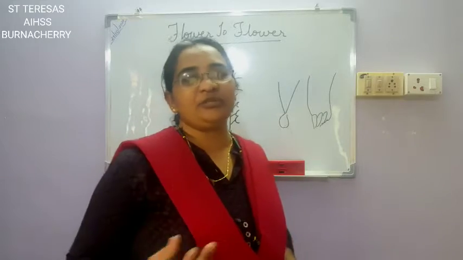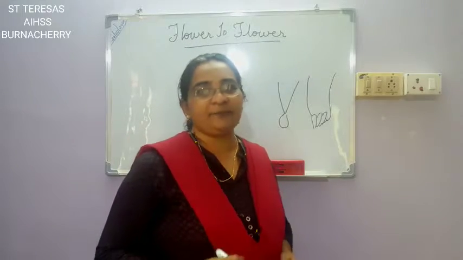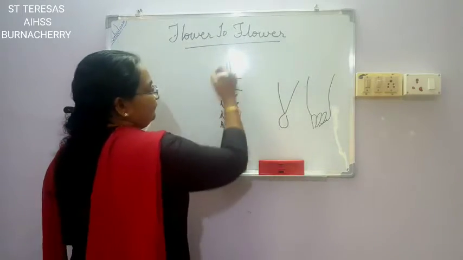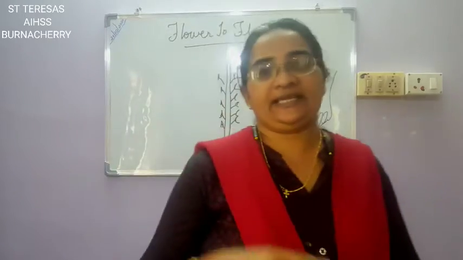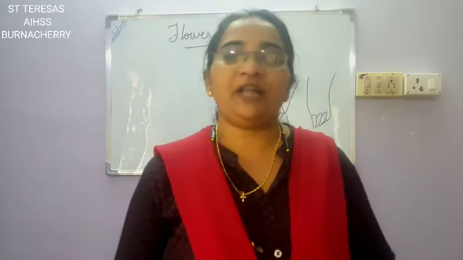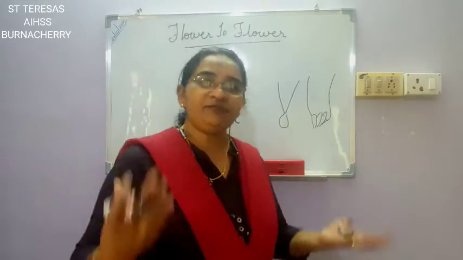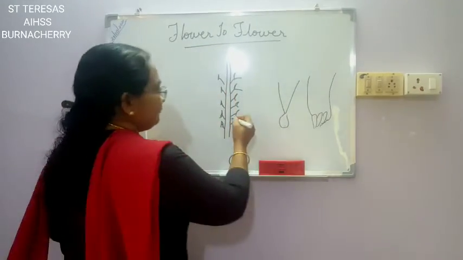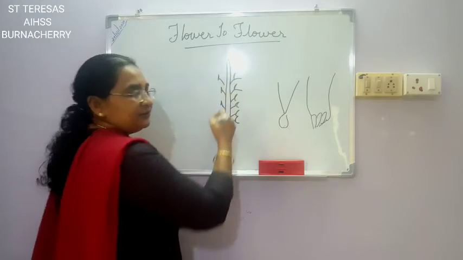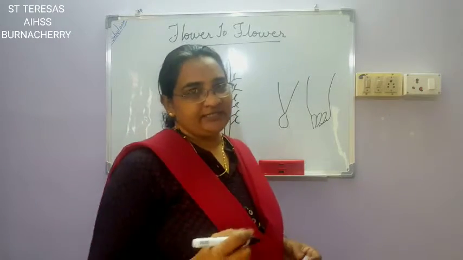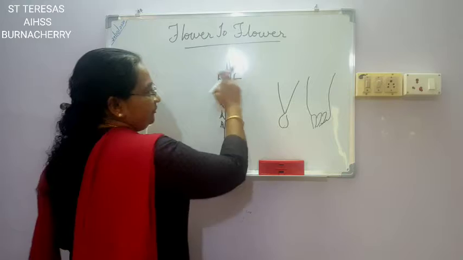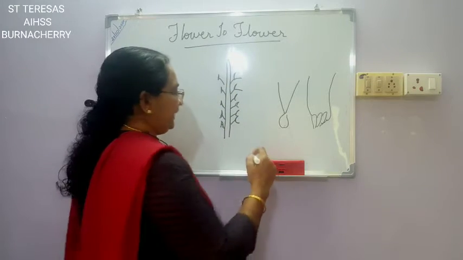Now what happens to this inflorescence of flowers? All these flowers will get fertilized, and when all the flowers get fertilized, each flower will turn into a fruit, isn't it? But what happens in the end?